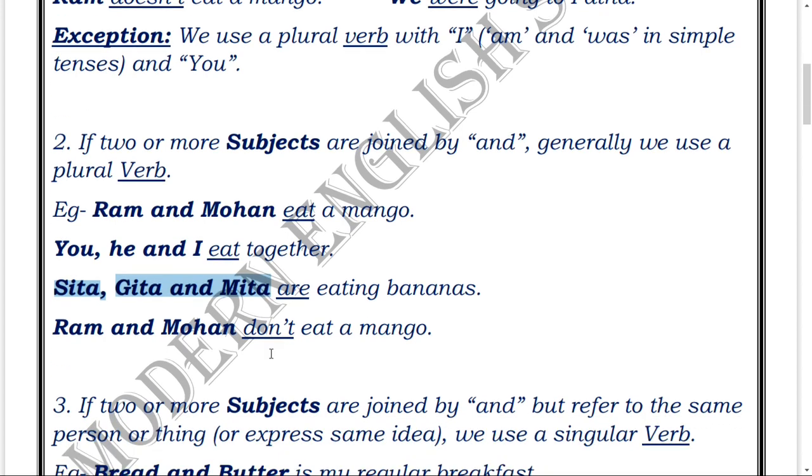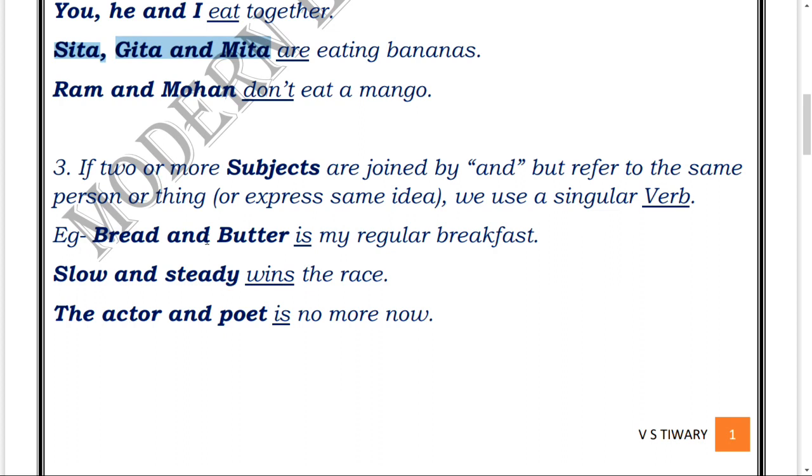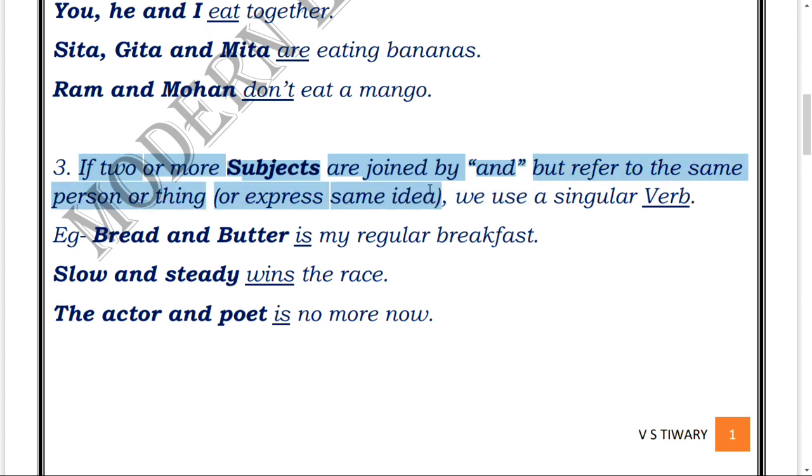Now moving forward to the next rule. If two or more subjects are joined by and but refer to the same person or thing or express the same idea, we use a singular verb. What does it mean? It means that when two singular-looking subjects are joined with and, but the idea carried by both of them is the same, then the verb has to be singular.